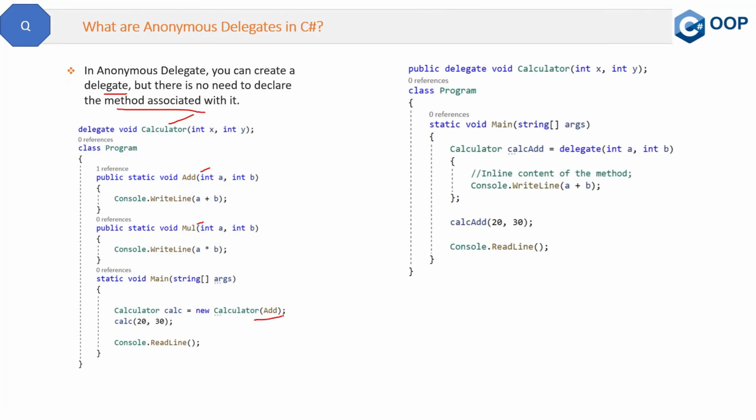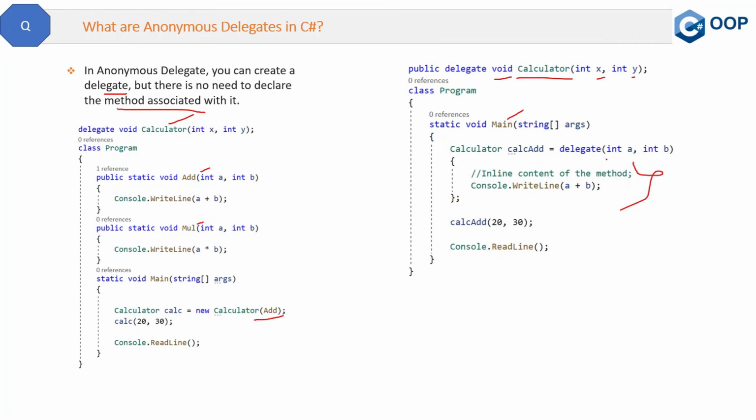Now here is the anonymous delegate. See the code. Do you see any methods or functions here in the program? This is the main method, and there is no such method like add, delete, multiply, but still there is a delegate here. We have declared this calculator with 2 parameters and one return type, which is void. So basically the logic of the method is there, but it is not named. It is like an anonymous method. So the logic of the add method is written inline inside this call.